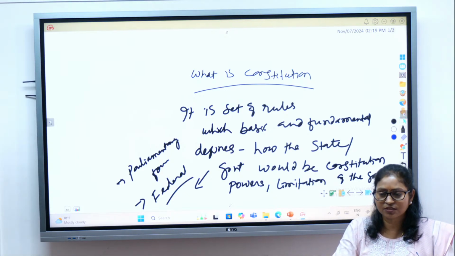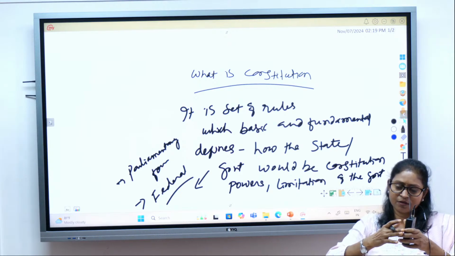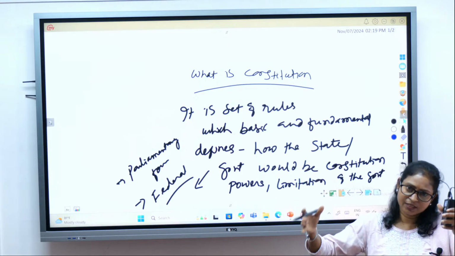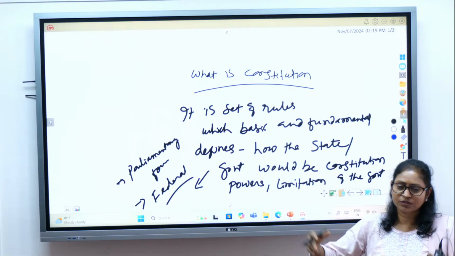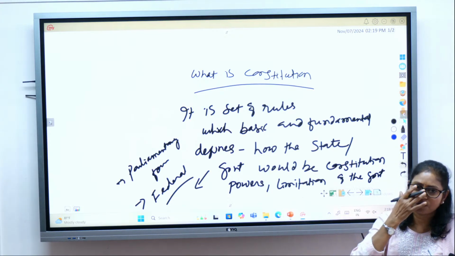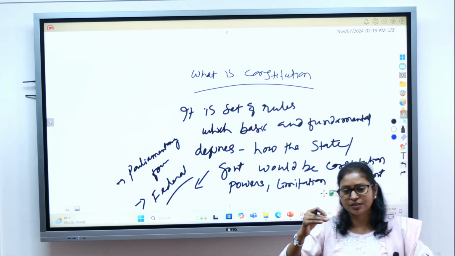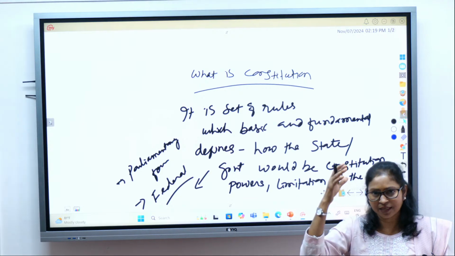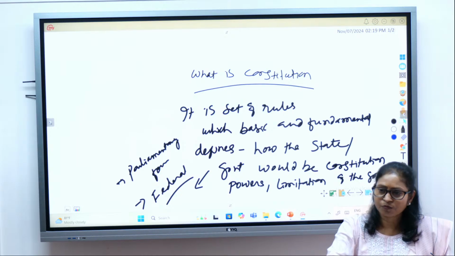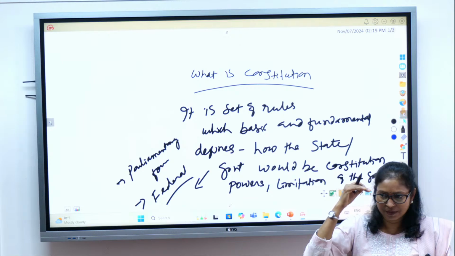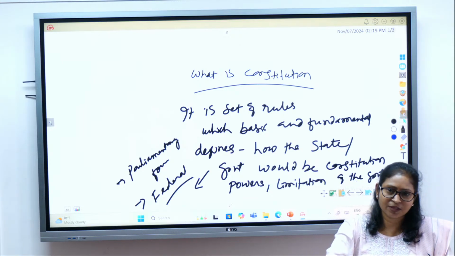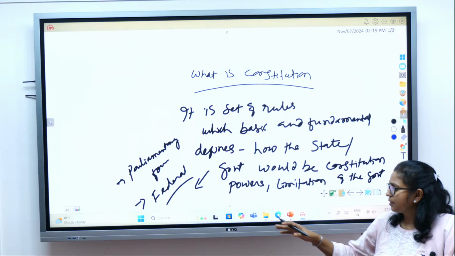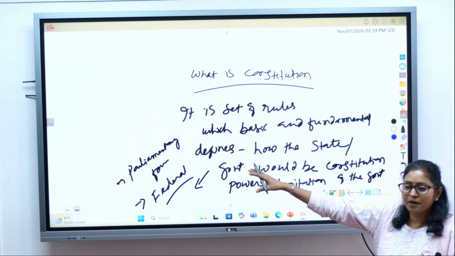Unlike the presidential system where there is much more separation of power between the executive, legislature and judiciary, in case of the parliamentary form of government, the executive, that is the ministers, are very much members of the parliament. They have to be members of parliament, either directly elected or indirectly elected, or within 6 months they have to become members of parliament. So the executive are very much part of the legislature. That is the dual membership, and that is what we have adopted, a parliamentary form of government.